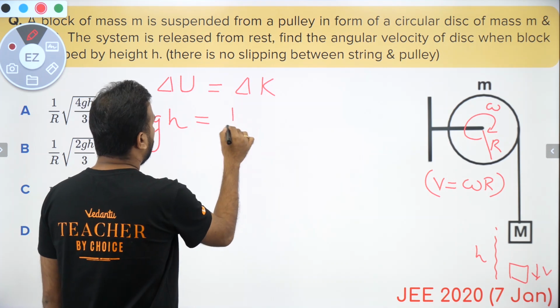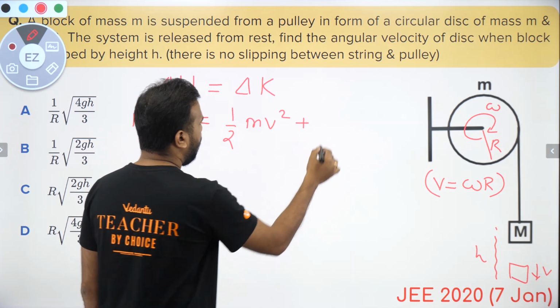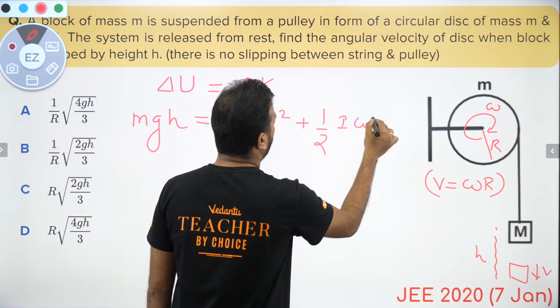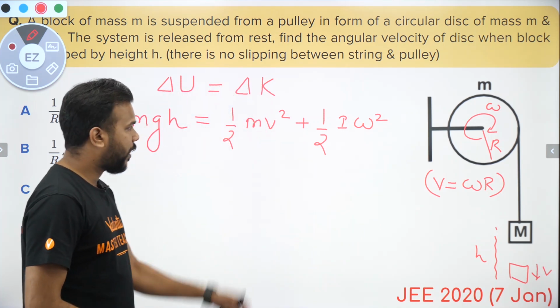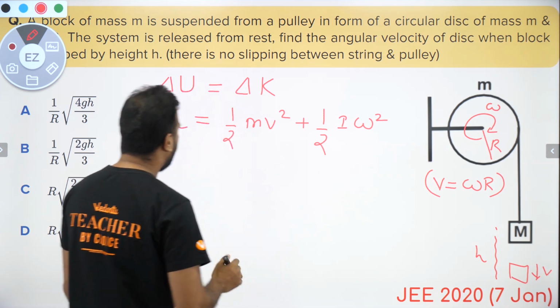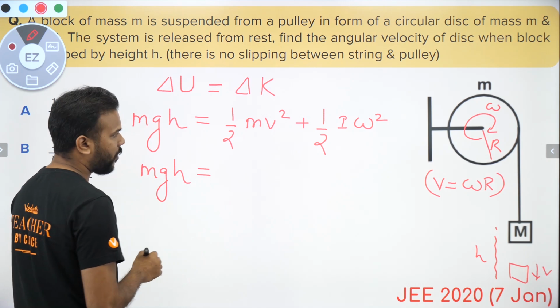Let me write that for the block. It is going to be half mv square, and for the pulley it's going to be half I omega square. Okay guys, so now what? Because we are interested in calculating omega, we'll have to convert this v by using v equal to omega r, and let's try to simplify that. So it looks like an easily doable question from here.